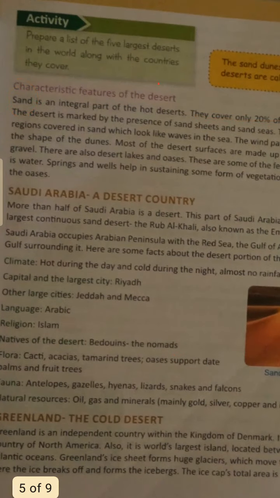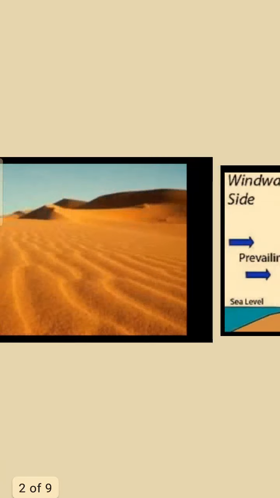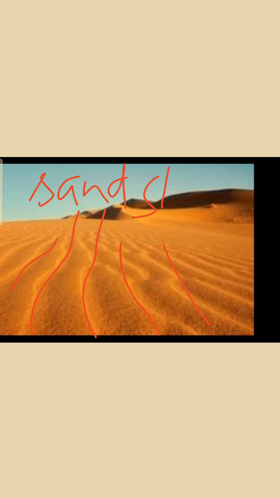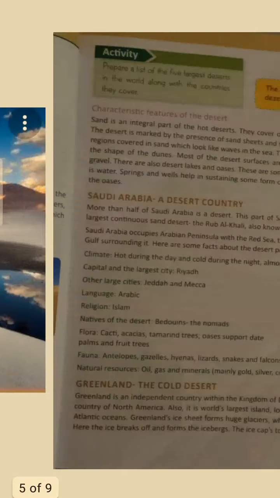Next, so a desert is marked by the presence of sand dunes and sand seas. Okay, let me show you the picture again. Okay, this is called sand dunes. These are the sand dunes. So a desert is marked by this kind of sand dunes. You remember this one. Alright.